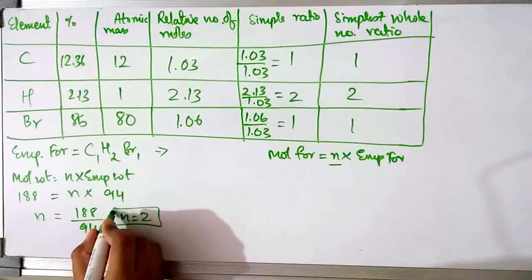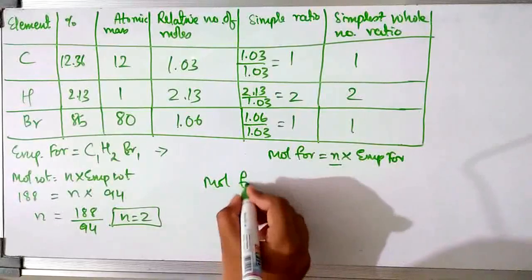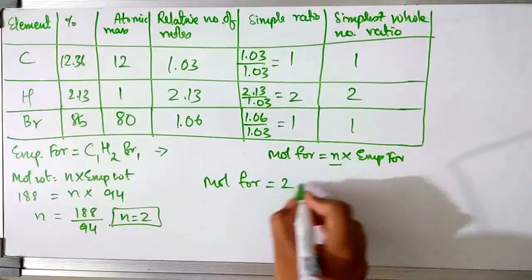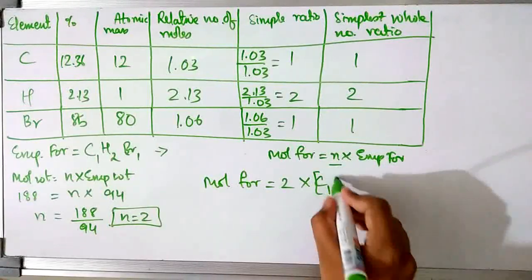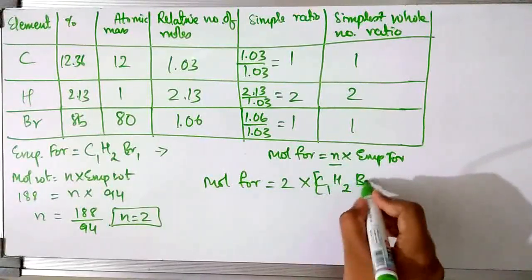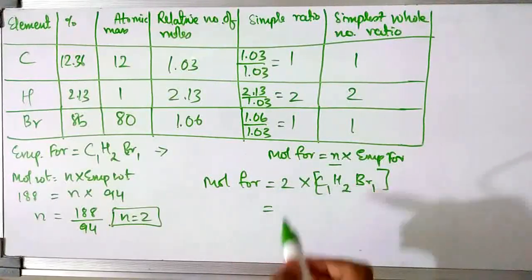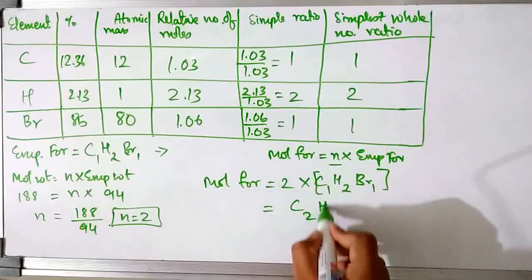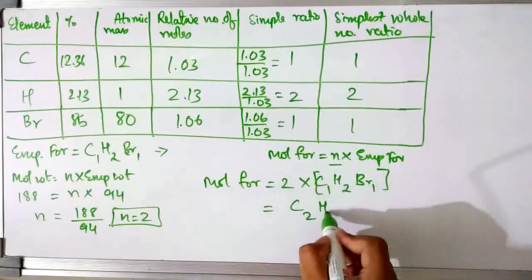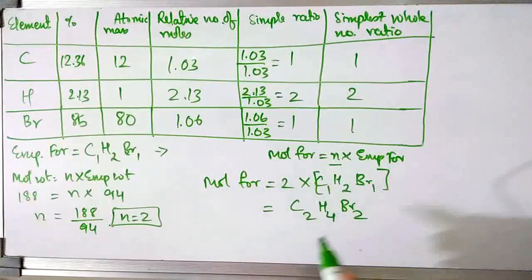So this time we did not get n to be 1, we got n to be 2. Let's find the molecular formula. Molecular formula is equal to n, that is 2, into the empirical formula. The empirical formula is C1 H2 Br1, so just multiply these values. C1 into 2, so 2 ones are 2. Then H was 2, so 2 into 2 is 4. Then Br was 1, so 2 into 1 is 2. So this is the molecular formula we have got.